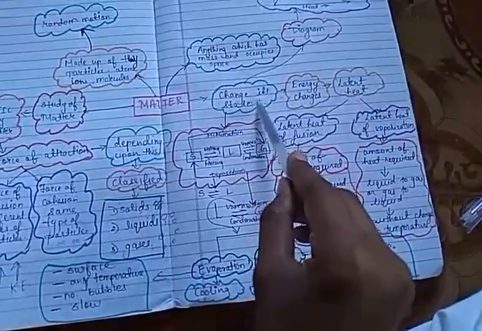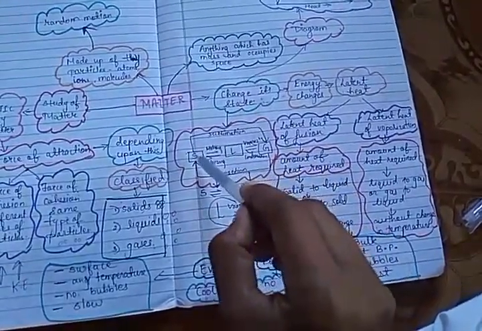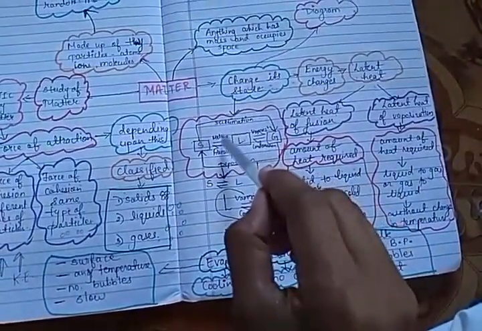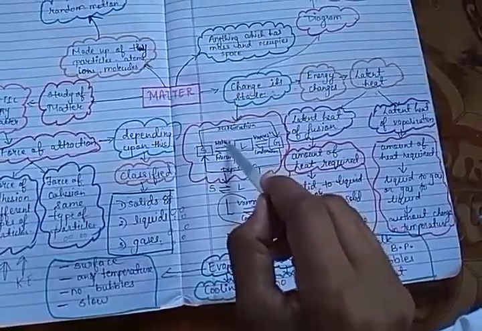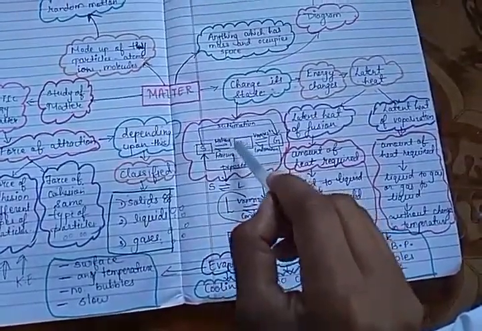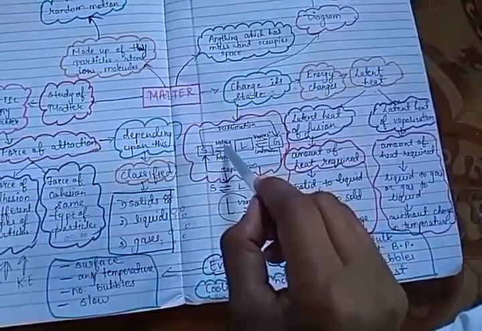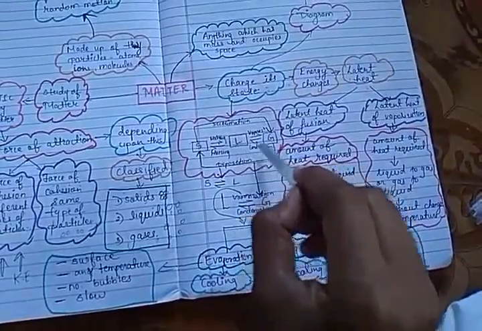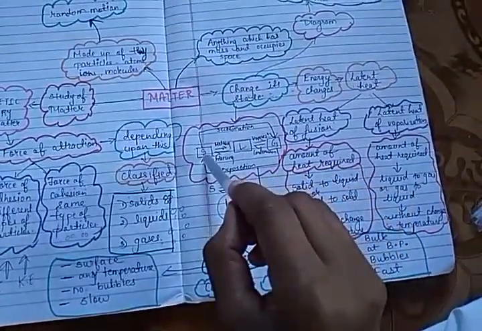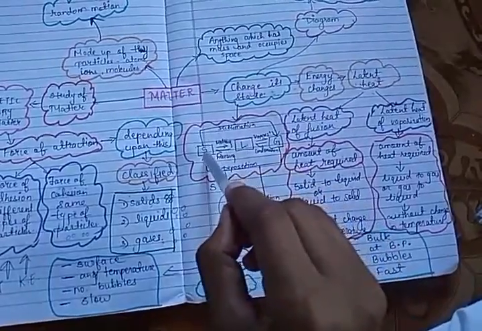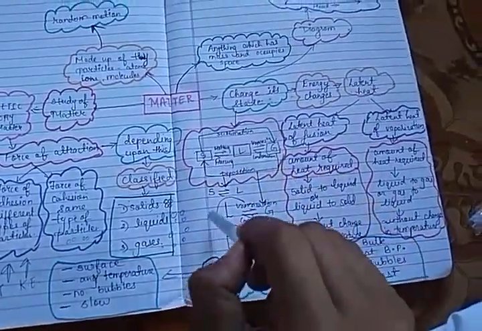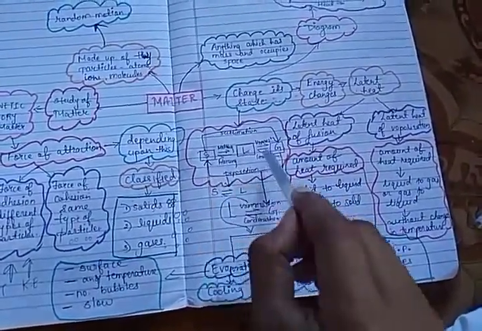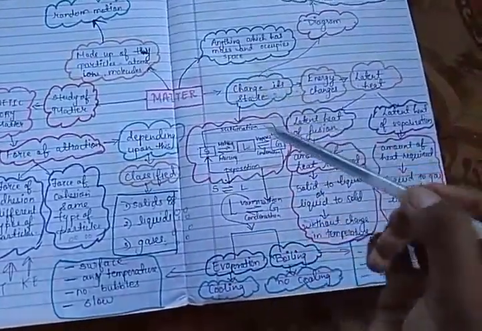Okay. Now, when it changes its state, the solid can change to liquid, liquid can change to gas. So when solid changes to liquid, it is known as melting and it is also known as fusion. Remember this. Solid जब liquid में change होता है तो उसको fusion भी बोलते हैं और melting भी बोलते हैं. When liquid changes to gas, it is vaporization. When gas changes to liquid, it is condensation, and liquid state changes to solid, it is freezing. So when it goes in this way, heat energy is absorbed. Solid to liquid, liquid to gas, heat energy is absorbed. And gas to liquid or liquid to solid, heat energy is released or given out.